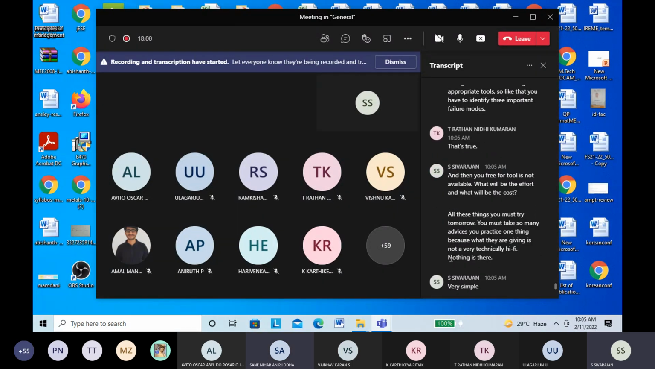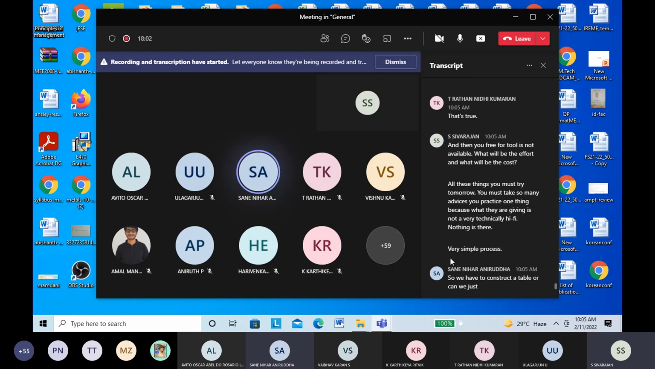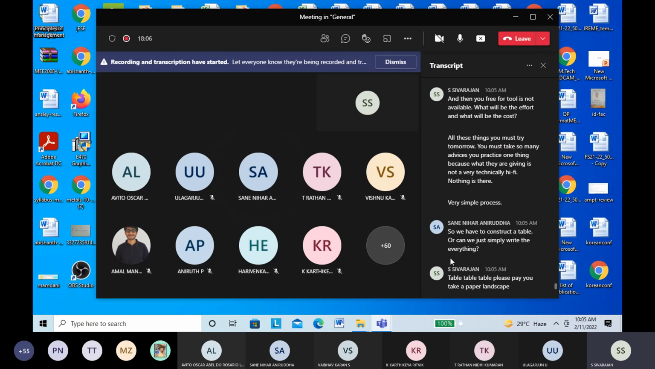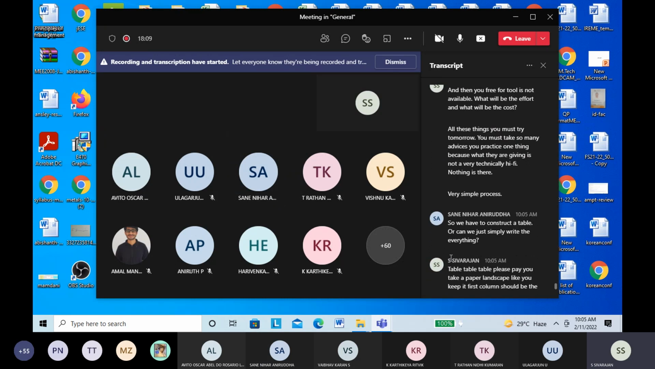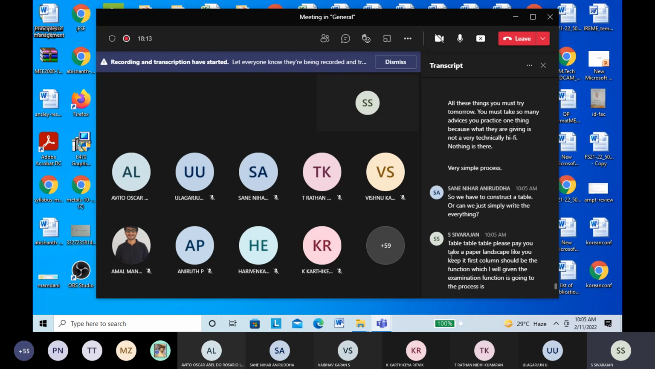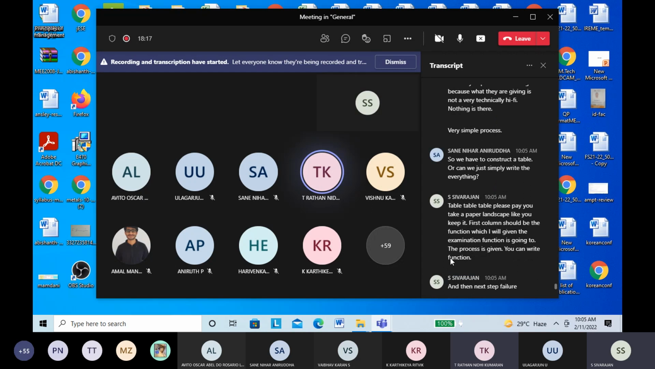Do we have to construct a table, or can we just simply write the table? Please take a paper in landscape orientation. The first column should be the function, which I will give in the examination. The process is given, so you write the function. Then the next column, failure mode, you can write. Function and all the others are the columns.